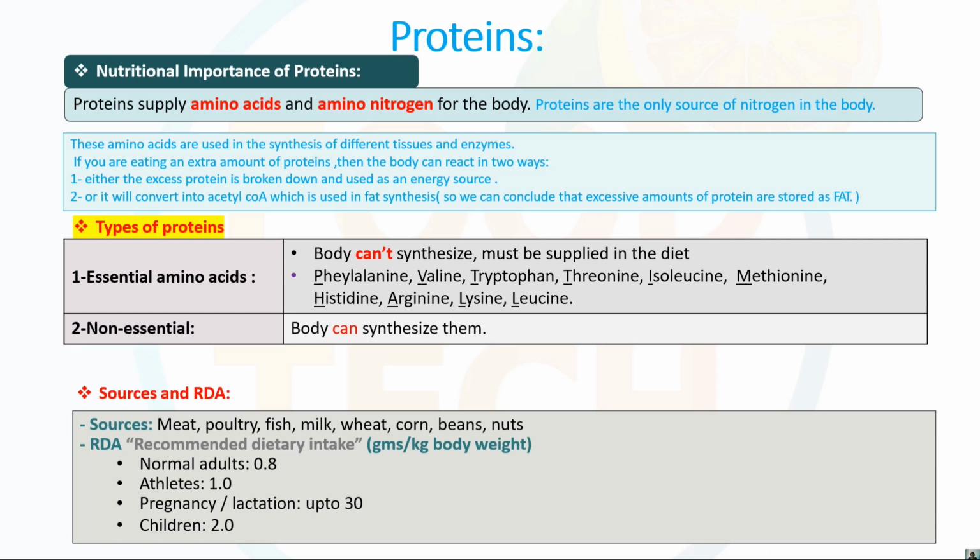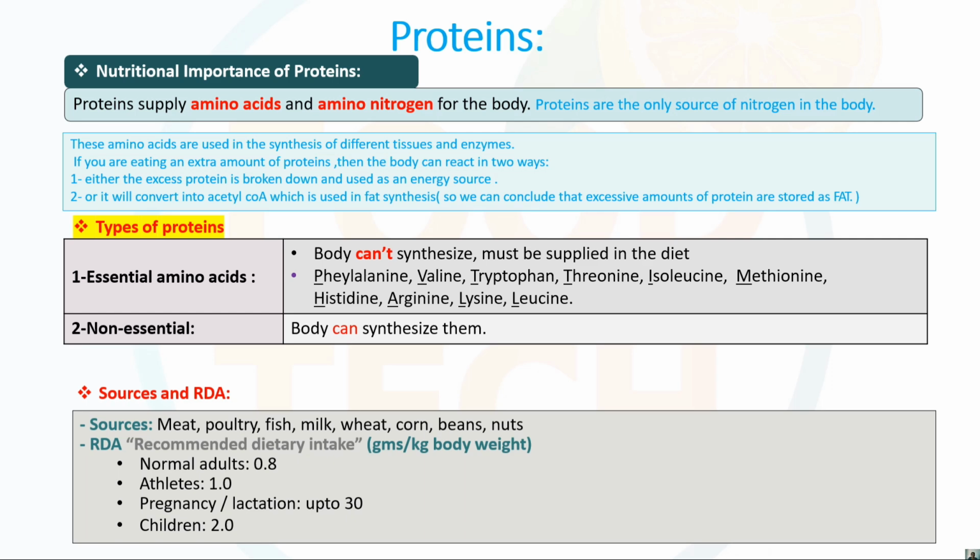The proteins are the main source to provide nitrogen in our body, because the unit of protein is nothing but the amino acids. Carboxylic acid and amino group combine to form amino acids. In that, amino means what? A nitrogen containing group. So the only source of nitrogen containing groups in our body is protein, right?